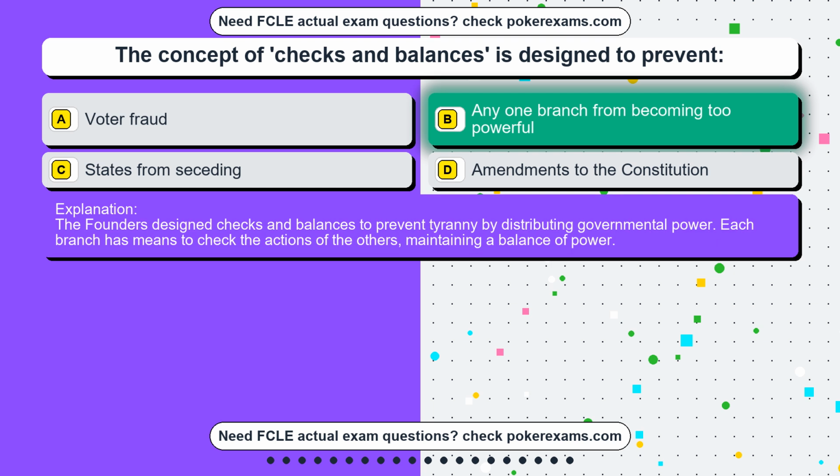The founders designed checks and balances to prevent tyranny by distributing governmental power. Each branch has means to check the actions of the others, maintaining a balance of power.